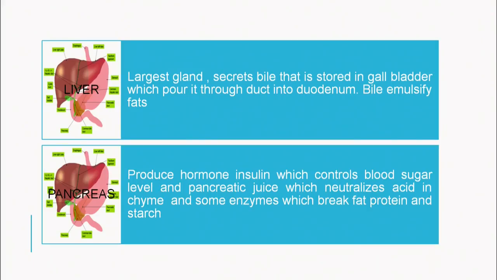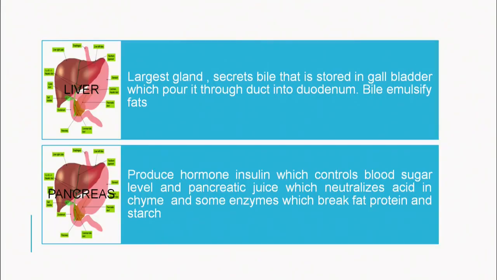It secretes bile that is stored in the gallbladder. The green colored structure beneath the liver is the gallbladder, which stores the bile. Bile is not an enzyme. Bile is a salt which helps in the emulsification of fat. My next slide will show you what we mean by an emulsification of fat. And the gallbladder will pour its secretion through the duct into the duodenum, which is a part of the small intestine.